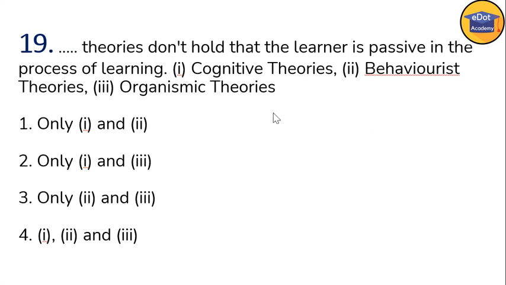So the option here, cognitive theories hold that. By behaviorist theory only the learner may be passive. Okay, by behavior, because the learner here learns by the behavior of others and similarly the behavior of himself. So cognitive theory and organismic theory are those in which the learner cannot be passive. Okay, so options 1 and 3 are correct. So option 2 is here, meaning 1 and 3.